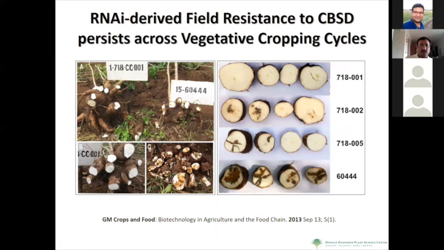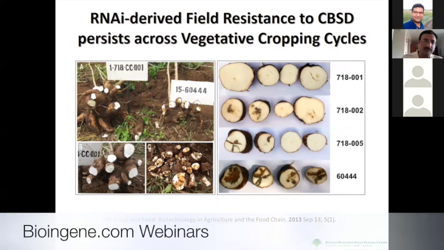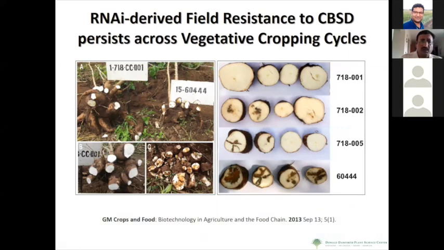So we wanted to look at the stability of this trait across different vegetative propagation cycles, and a couple of stem cutting cycles were screened for brown streak virus.